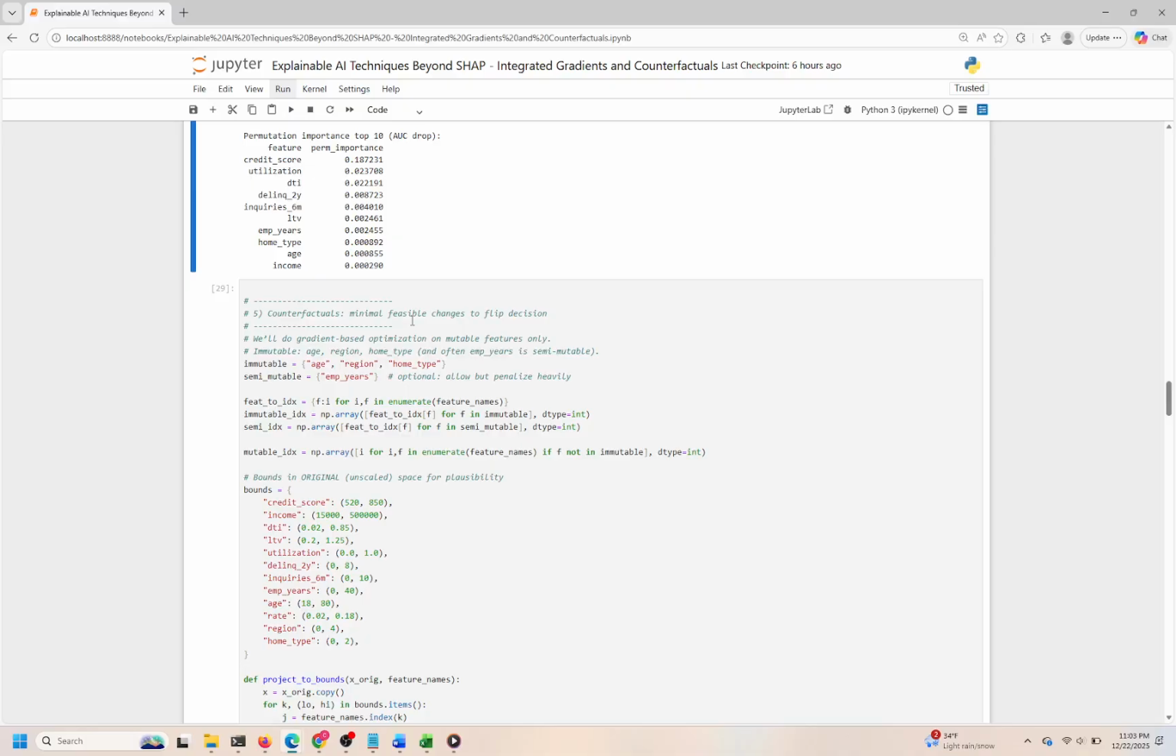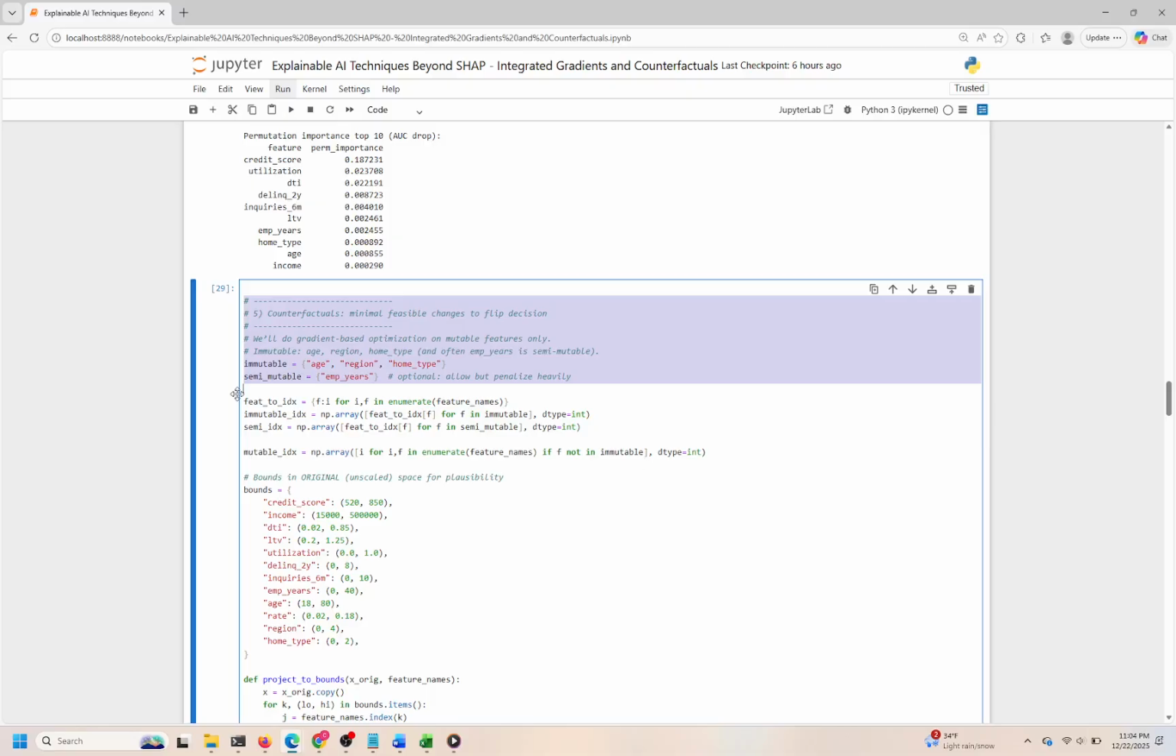In this section, we implement a method to find minimal changes to an input example that can flip a model's decision from high risk to lower risk. This is called generating a counterfactual, which is crucial for interpretability and actionable insights, showing what small, feasible adjustments could improve an applicant's predicted risk profile.